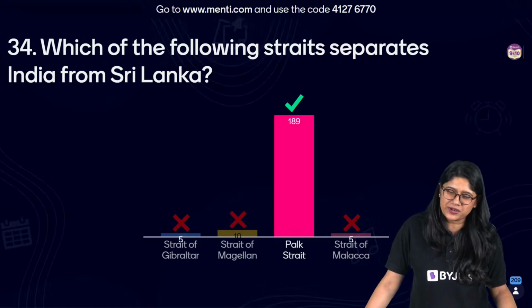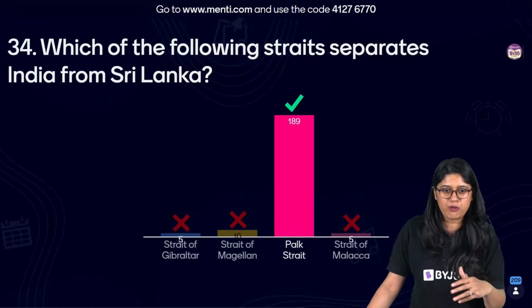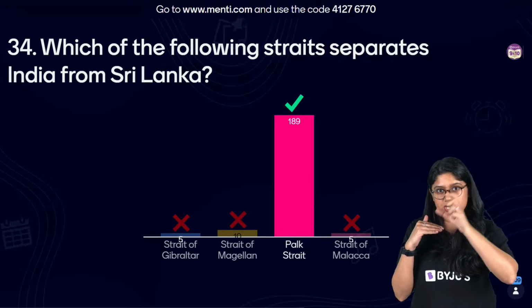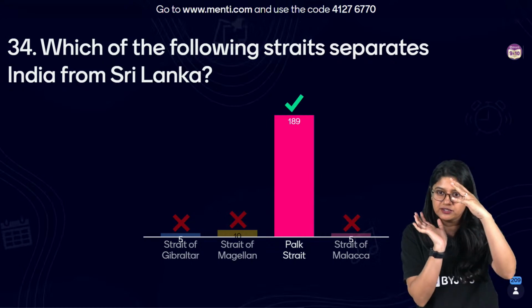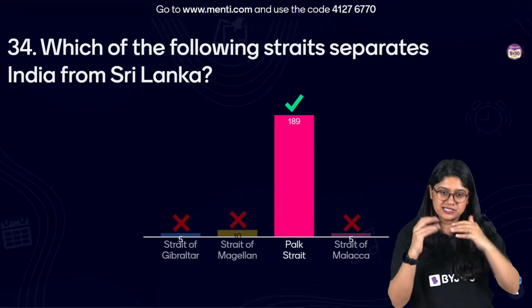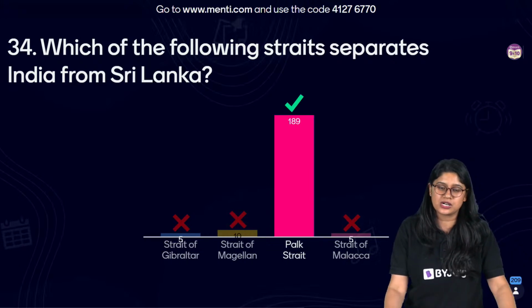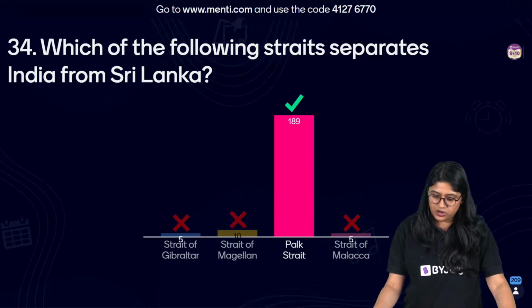It's a very easy thing for all of us to remember. Between India and Sri Lanka, there's a small piece of water, like the sea, that connects the two big seas, and we have it in between the two countries. So that's an easy one for all of us.